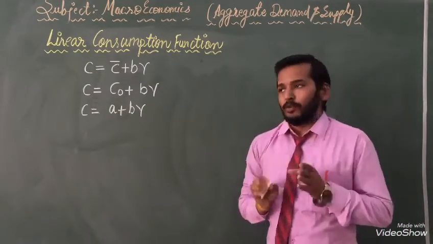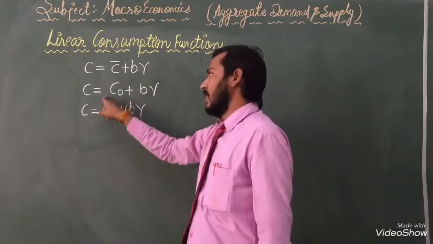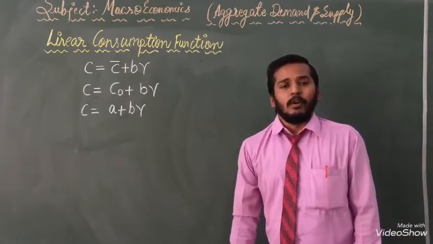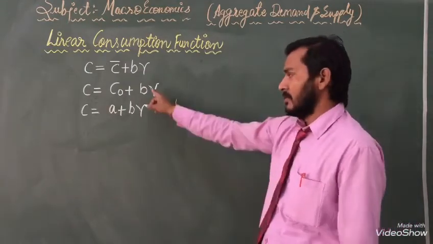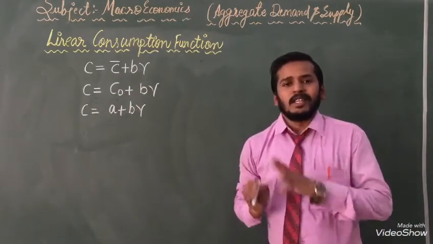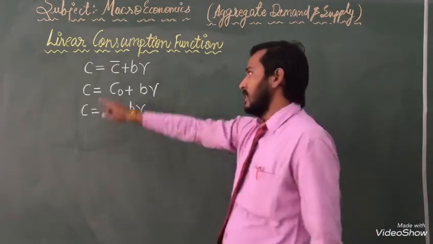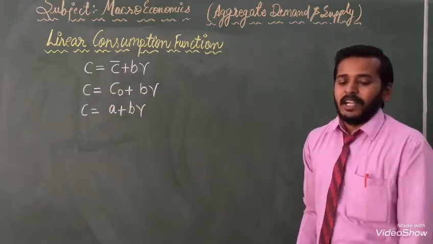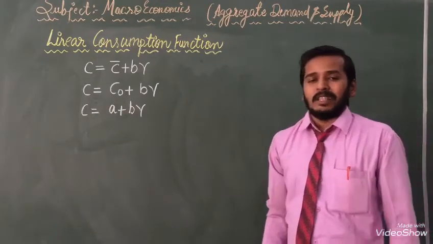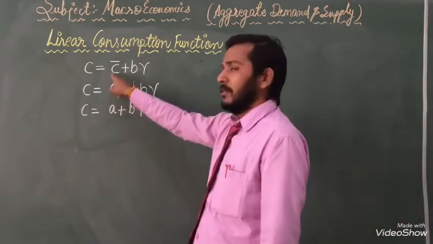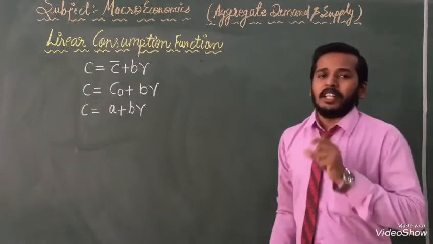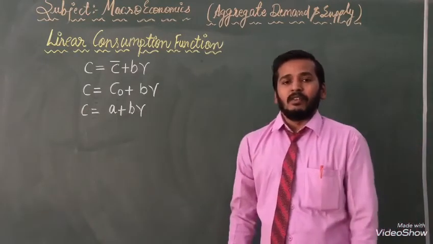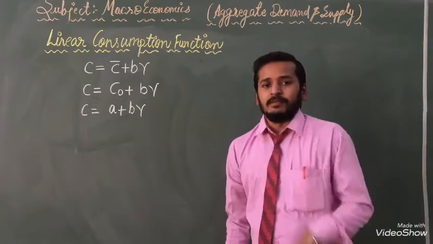With the help of that you can know the process and steps of questions, and solve them. Once again, the explanation of these things: C bar is the level of consumption at zero level of income, and it is always positive. C bar equals the level of consumption at zero level of income. It is always positive.